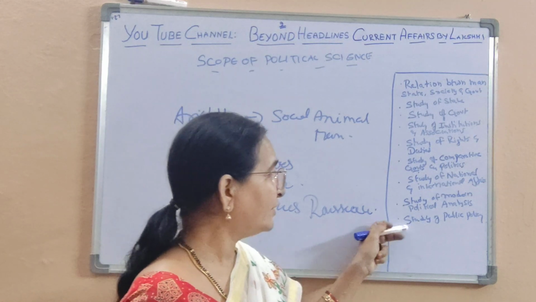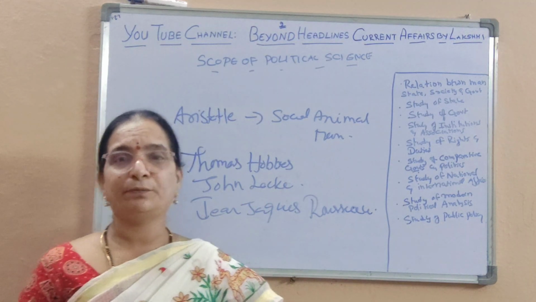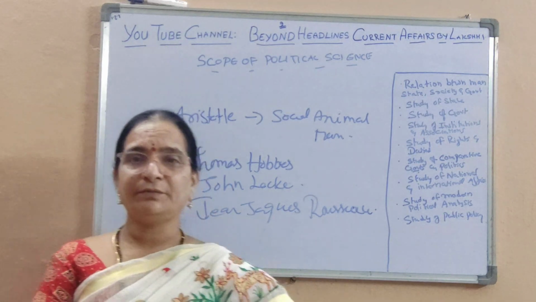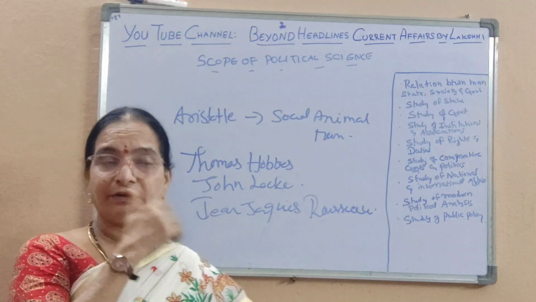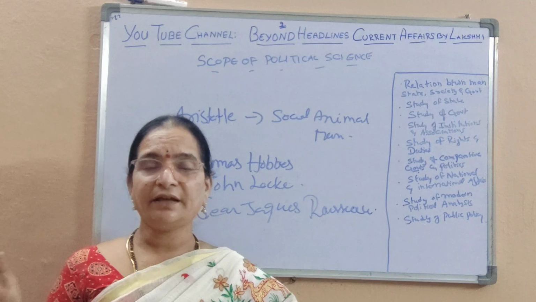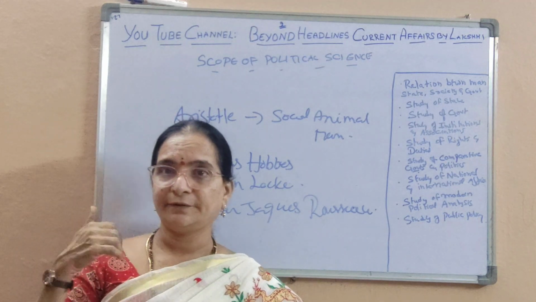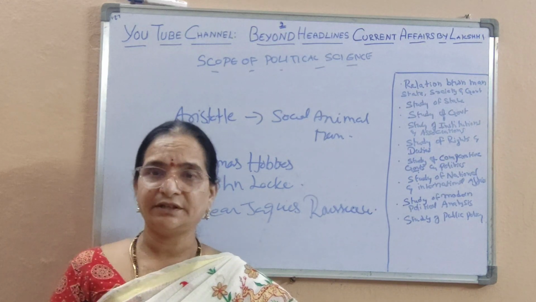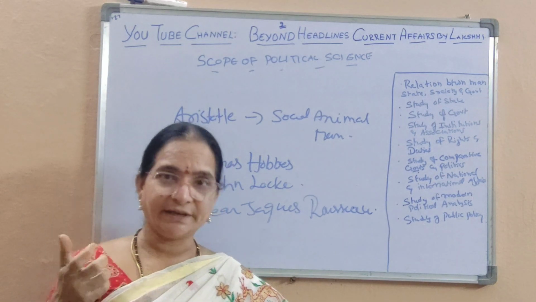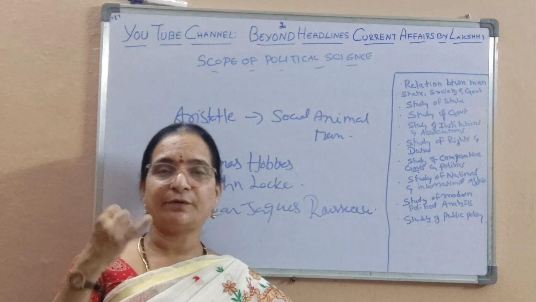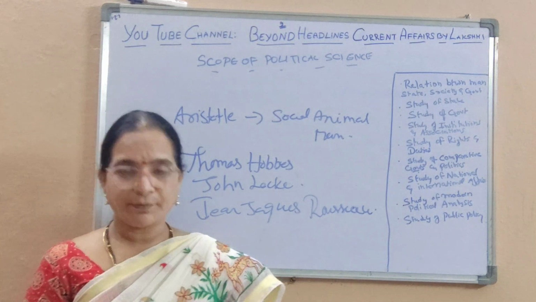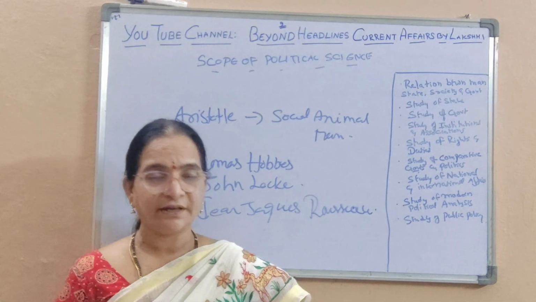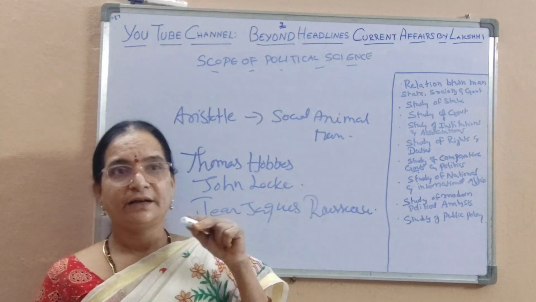And next is the study of public policy. Political science is called policy science, because for any policy to be implemented, it is the political aspect, the administration, that creates the laws and implements them. For any aspect of society, the laws are created by the political side. Whether it's an agricultural policy, a defense policy, or an education policy, the policy may be related to a different field, but it is being created by the political side. So by understanding